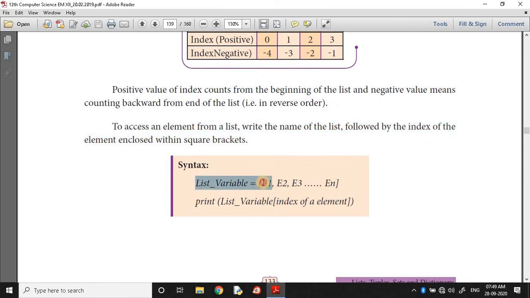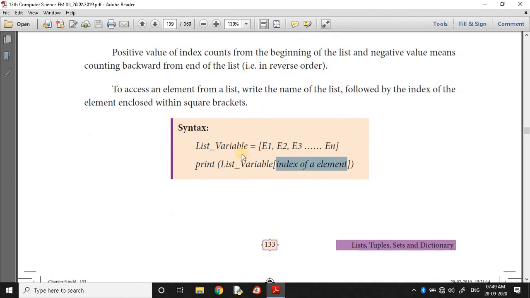So list variable is equal to list of elements. Then print just list name displays all the elements. List name plus index value displays one particular element only. Okay.